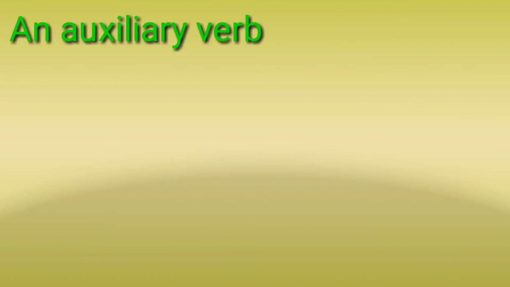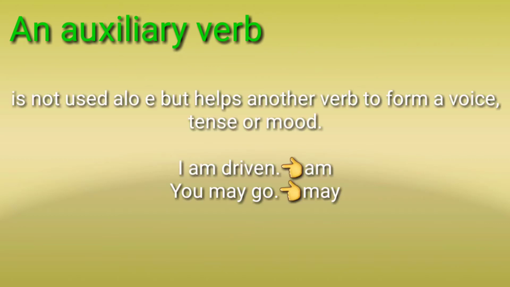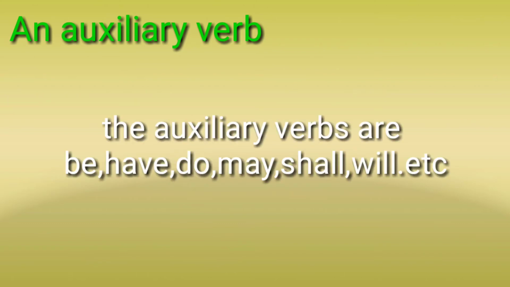An auxiliary verb is not used alone but helps another verb to form a voice, tense, or mood. For example, I am driven, I shall inform, you may go. The auxiliary verbs are be, have, do, may, shall, will, etc.